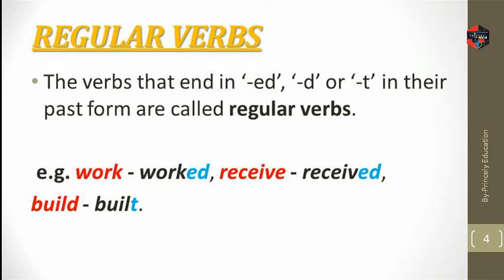Its past form is received, ending with d. Next, build. Its past form is built. So we can observe that any verb whose past form ends in ed, d or t, we can say they are regular verbs.